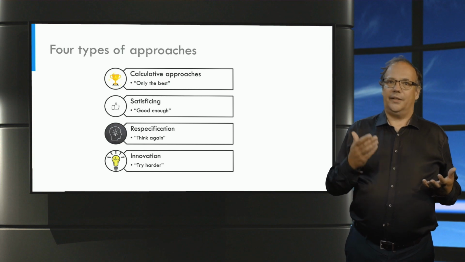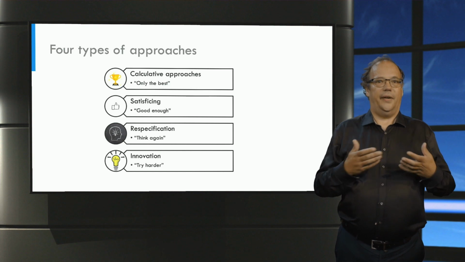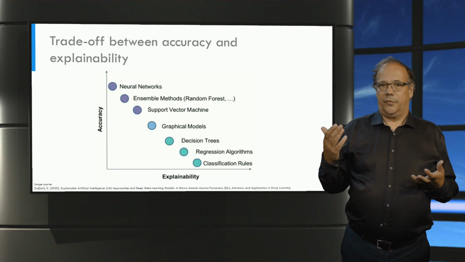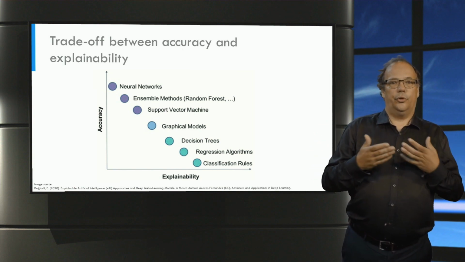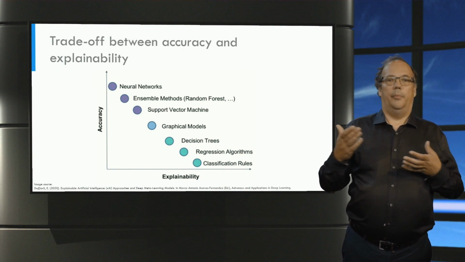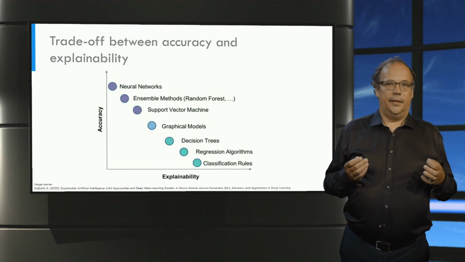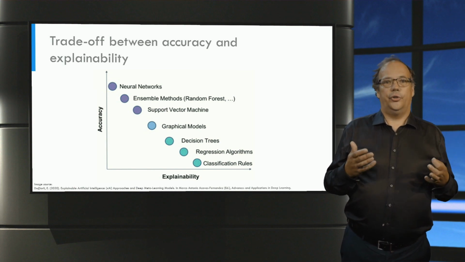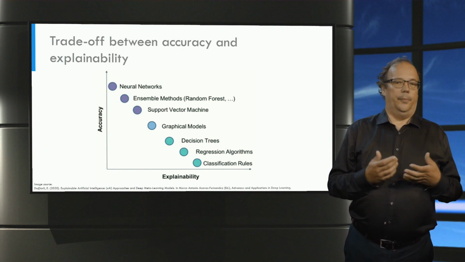First off, we can try to look for the best possible solution. A nice example for this is the trade-off between accuracy and explainability. As you can see, different machine learning techniques, from simple classification rules to neural networks, can be compared on two dimensions, accuracy and explainability. And generally speaking, we see that the most accurate methods, such as neural networks, are also the least explainable. So which do you pick for a particular problem?